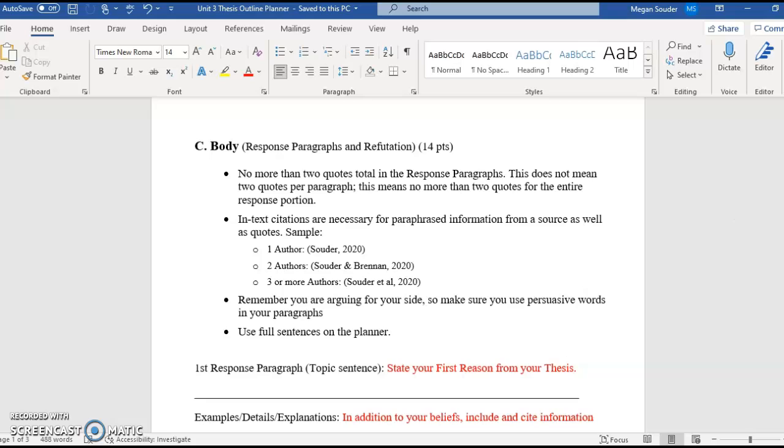Alright, now we're going to get to the response and refutation paragraphs. This is the core of the body of the essay. So just some things to keep in mind here. No more than 2 quotes total in the response paragraphs. And this does not mean 2 quotes per paragraph. This means 2 quotes total in this whole section. So within these 4 paragraphs, I should only count 2 quotes. And the reason I'm saying this is because, 1, I want you to demonstrate that you understand the information from the sources, the D2L article and the second article or TED Talk video that you found.